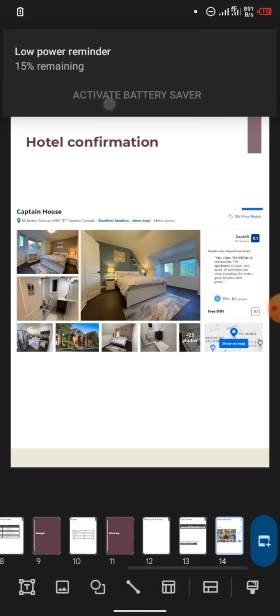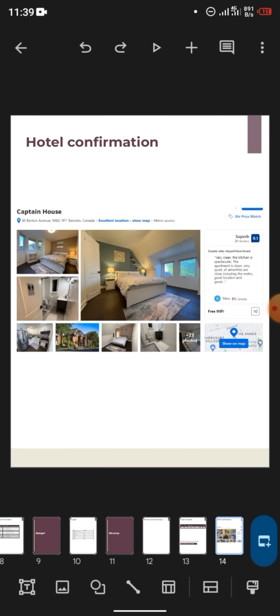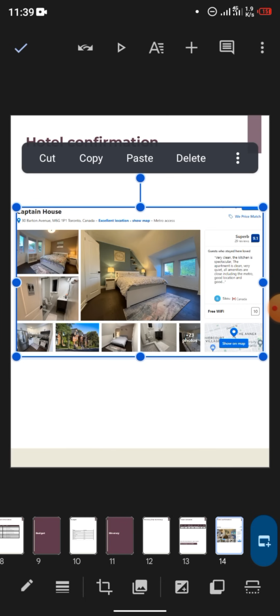Okay, so hotel confirmation. This one, how I got this image is I went to booking.com and I searched for hotels in Canada. I got this, I took the screenshot. I did this on my laptop though. You can do it on your phone.